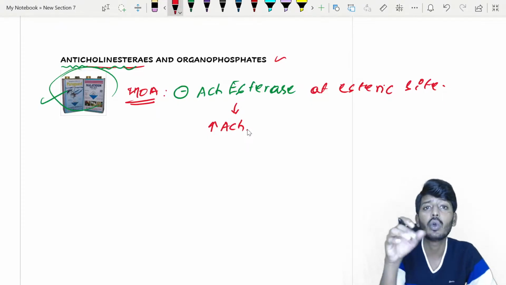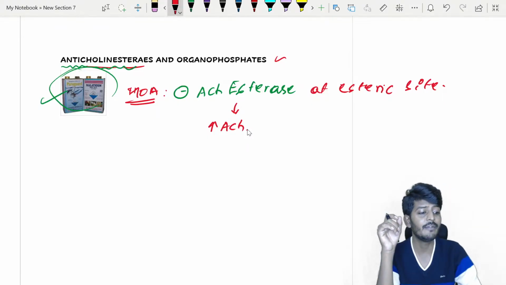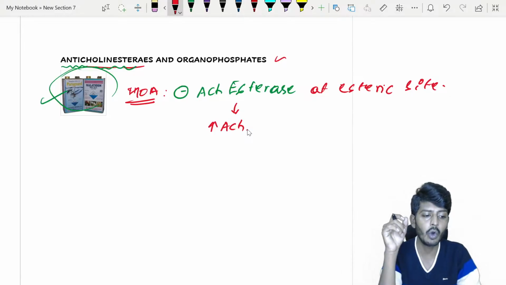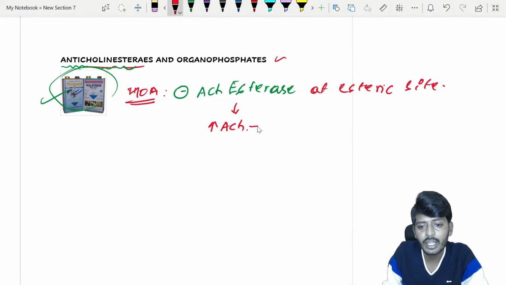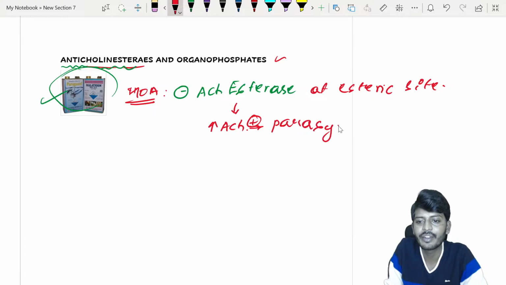So acetylcholine is a neurotransmitter. In which system are they going to ask? You need to know. So where is the neurotransmitter acetylcholine? That will be in your parasympathetic nervous system. So acetylcholine increases, that will go and activate the parasympathetic nervous system.